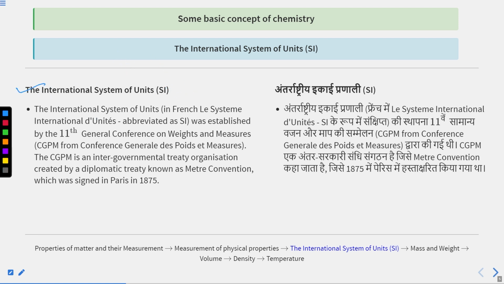It means, like the International Union of Pure and Applied Chemistry, IUPAC, standardizes the names of organic compounds, similarly the International System of Units standardizes the units, right? This box having length, width and breadth is measured in meters. There are some SI units. The International System of Units was established by the 11th General Conference on Weights and Measures. The CGPM is an intergovernmental treaty organization created by a diplomatic treaty known as the Meter Convention, signed in Paris in 1875.